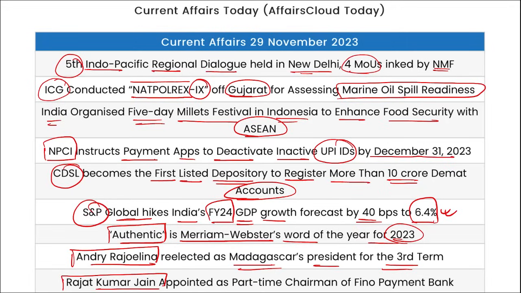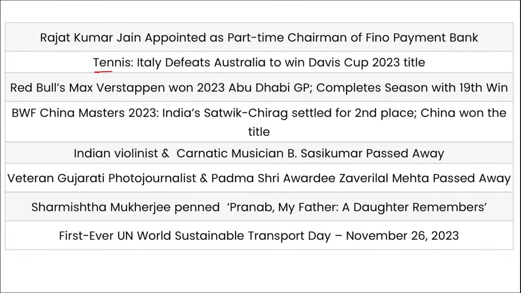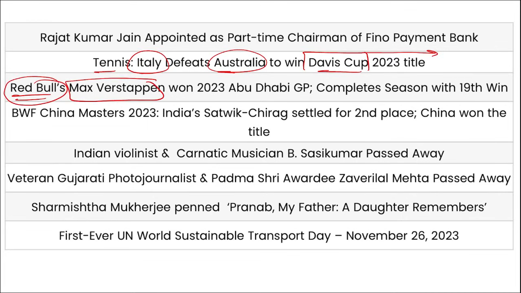Rajat Kumar Jain has been appointed as the part-time chairman of Fino Payments Bank. Then for tennis, Italy has defeated Australia to win the Davis Cup. This question can also be asked, that is, Davis Cup is related to which sport? It is tennis. Then Red Bull's Max Verstappen has won his 19th win, that is Abu Dhabi Grand Prix.